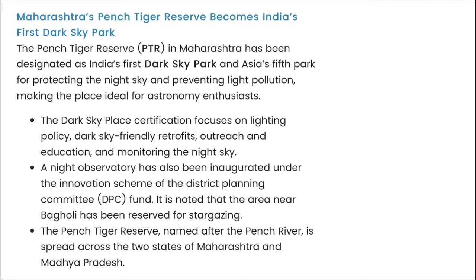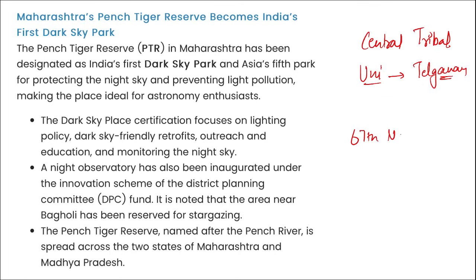Next, apart from this, friends, tell me, where is a Central Tribal University being set up? Central Tribal University. It is in Telangana. Right? It is in Telangana. Then apart from this, tell me, 67th National School Games will be held where?